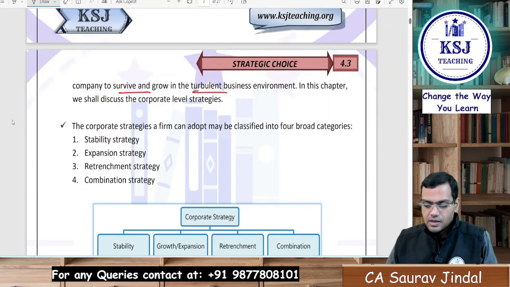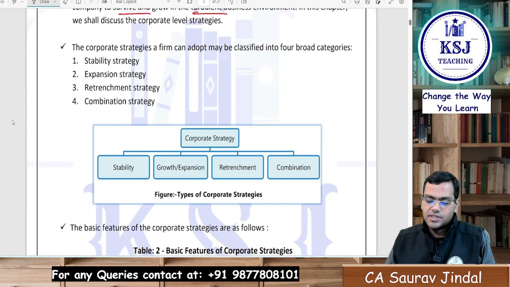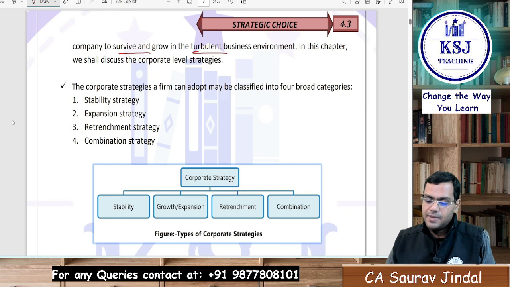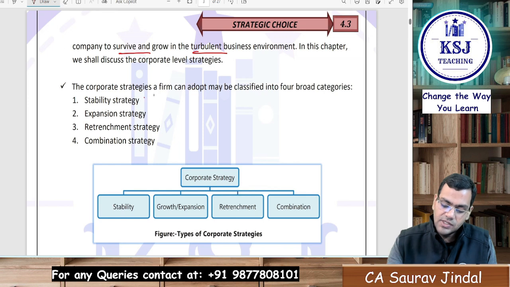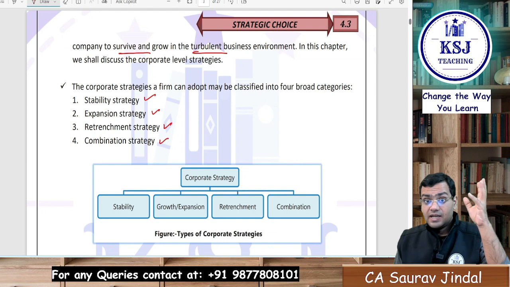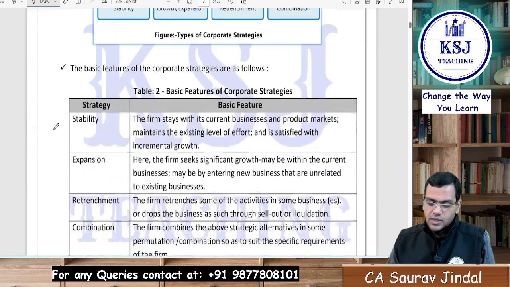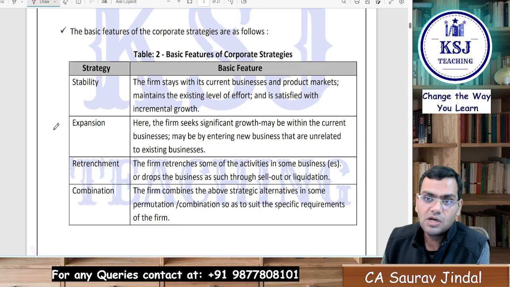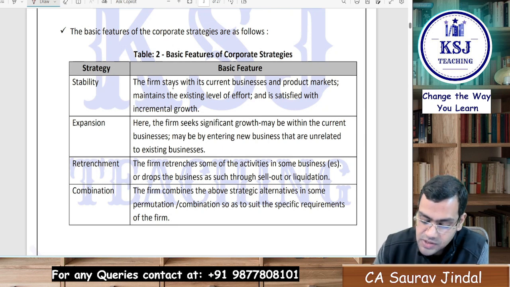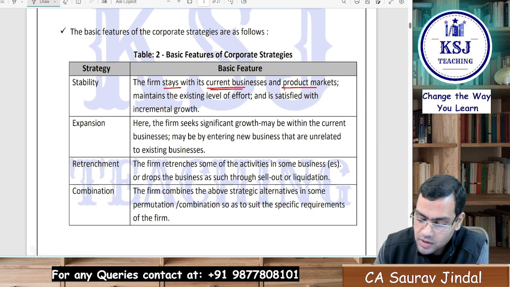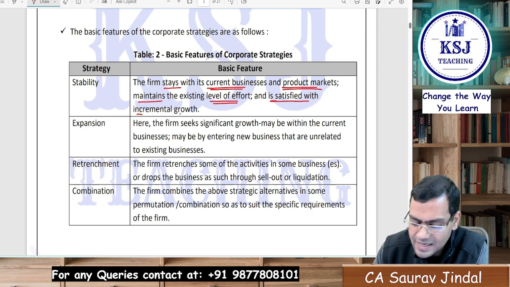Clear? Now the corporate strategies a firm can adopt may be classified into four broad categories. That is stability strategy, expansion, retrenchment and combination. So these are the corporate level strategies, right? Stability strategy, growth, retrenchment and a combination. Clear? What is a stability strategy? In case of a stability strategy, the firm stays with the current business and the product market, maintains the existing level of effort and is satisfied with the incremental growth.